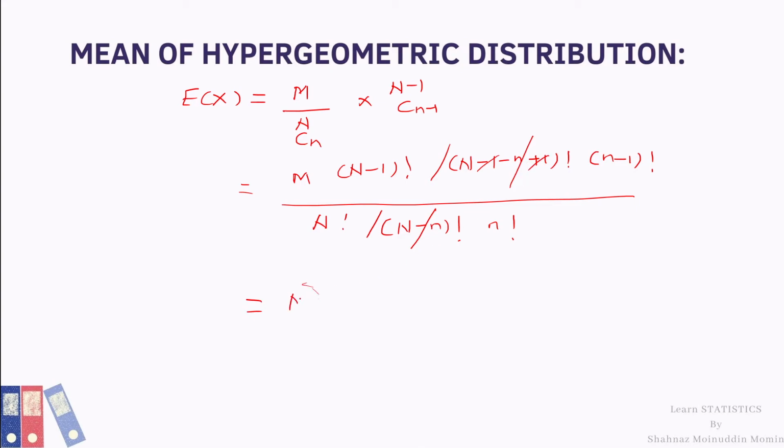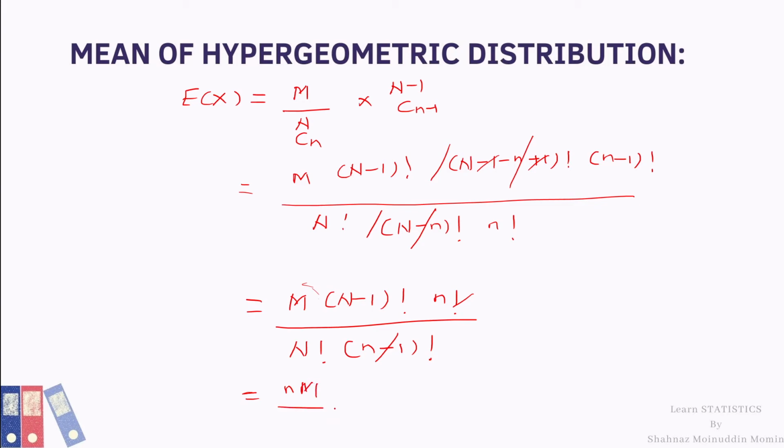So the remaining terms are m into (N minus 1) factorial into n factorial upon N factorial multiplied by (n minus 1) factorial. This (n minus 1) factorial cancels with this n factorial, so the remaining term is n, this m, and this (N minus 1) factorial cancels with this N factorial, so the remaining term is N.